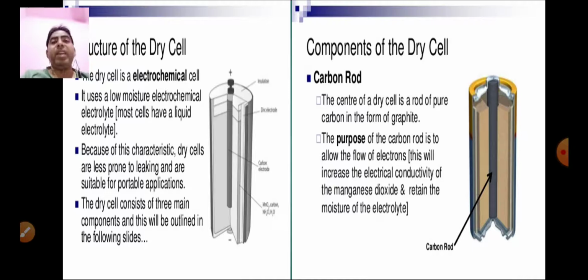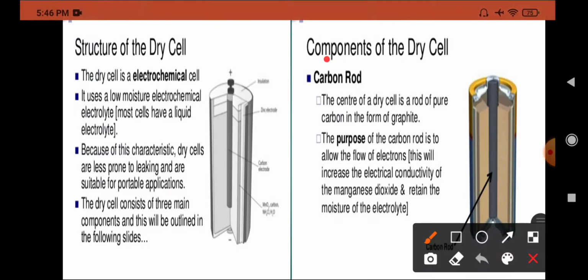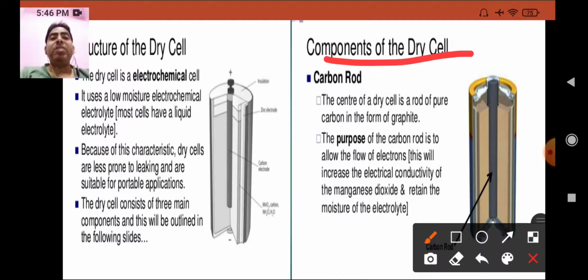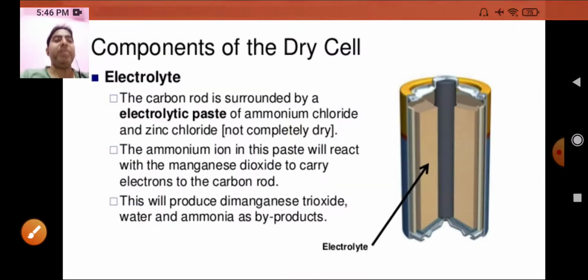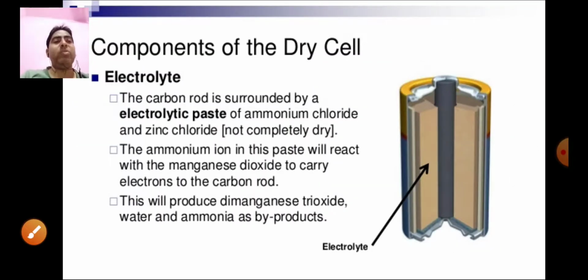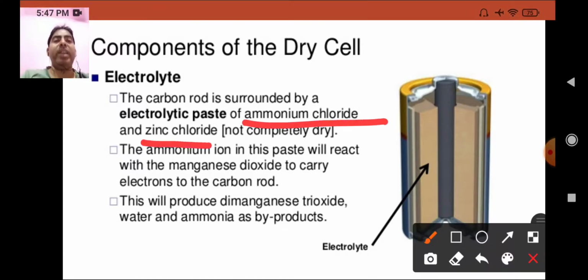Now here I have explained the components of a dry cell, and which components are inside it. It contains carbon, and inside there are also electrolytes. The carbon rod is surrounded by an electrolyte paste of ammonium chloride and zinc chloride. The ammonium ion in this paste will react with the manganese dioxide to carry the electron to the carbon rod, and this will produce dimanganese trioxide, water and ammonia as byproducts.